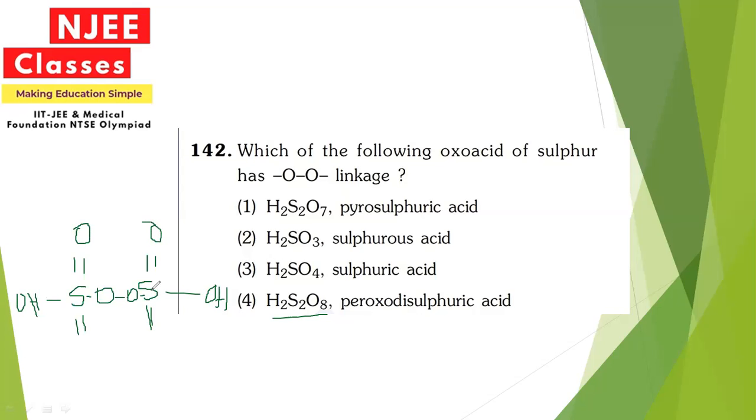Now this will be the oxygen combining here. I think you might have got the answer for this question. The answer will be 4, that is peroxodisulfuric acid. The option for this is 4. Now let's see the next option.